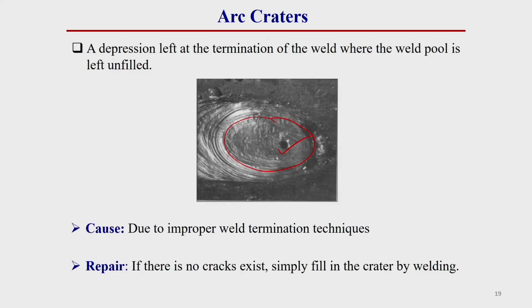This is generally due to improper weld termination technique. If the weld termination technique is not proper, there will be this type of arc crater, which is a defect, because a crack can generate from here and the welded joint can be damaged.